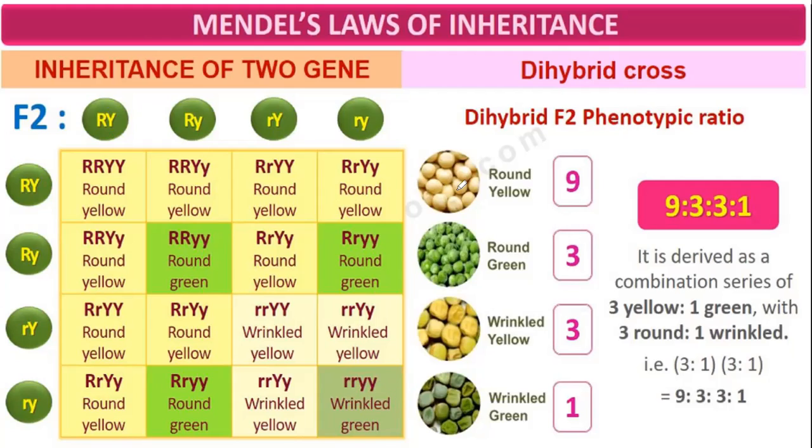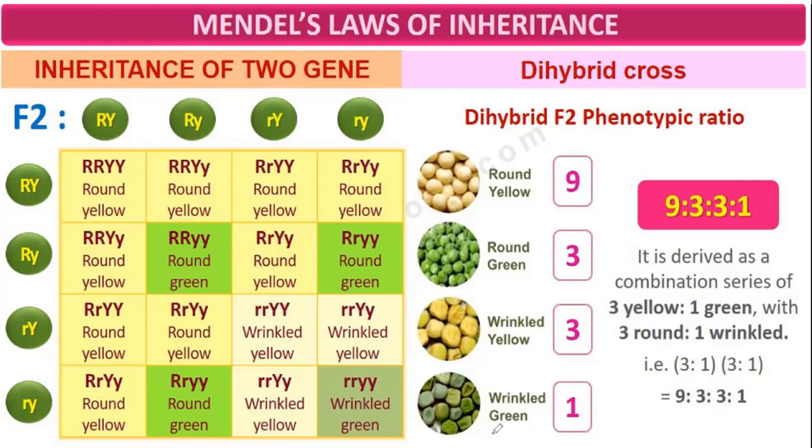So if we see the round yellow, this is round yellow. 5, 6, 7, 8, 9. So 9 will be what? Round yellow. Here there will be a round yellow. Round green, this is what? Round green, 1, 2, 3. This is what? Round green.